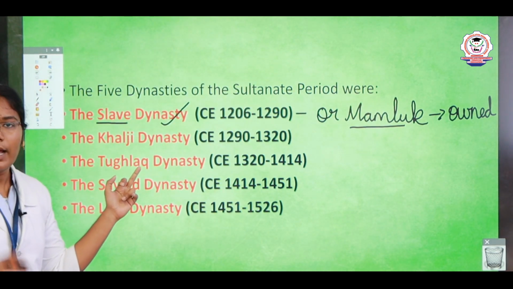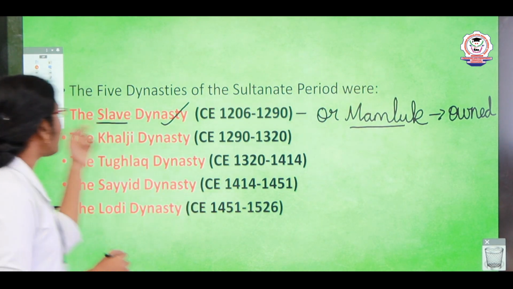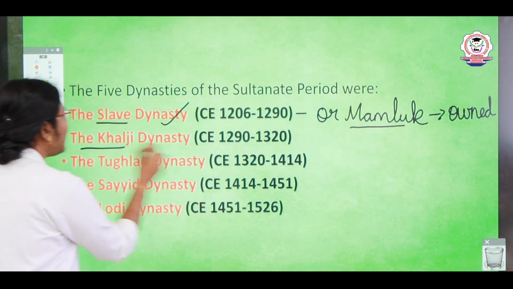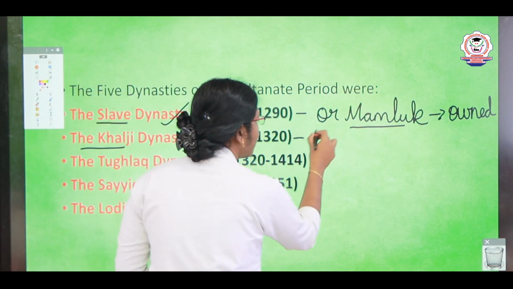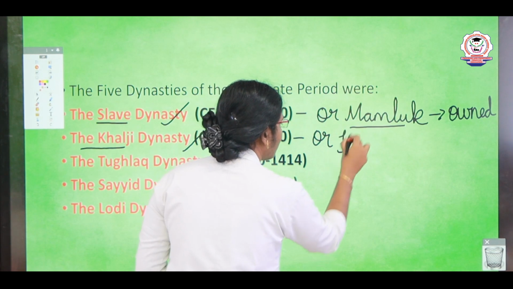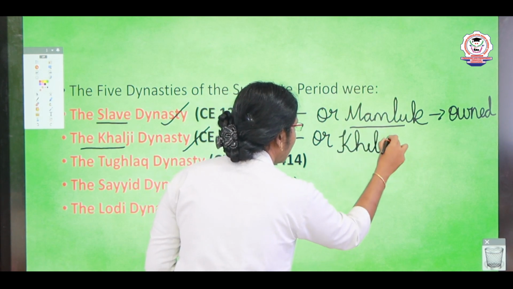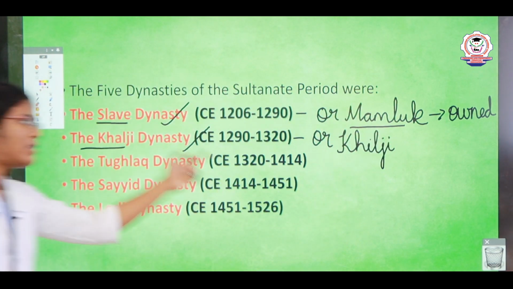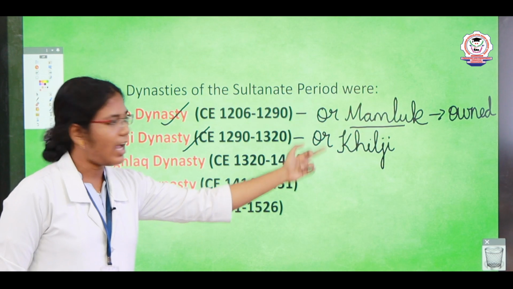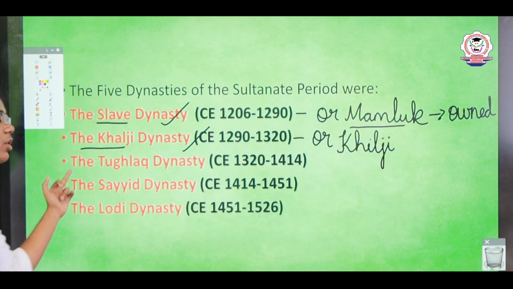What do we say in Tamil? We say adimai. Okay? So the first one is the slave dynasty and the second one is the Khilji dynasty. It can also be written as K-H-I-L-J-I, Khilji dynasty. The next is the Tughlaq dynasty.